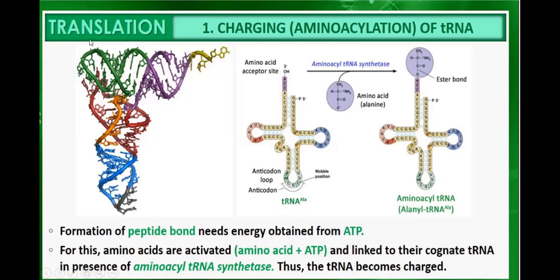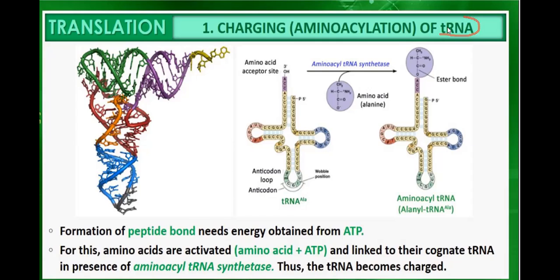Now we will study the first step, charging of transfer RNA, also known as aminoacylation of transfer RNA, which means an amino acid is added to transfer RNA.